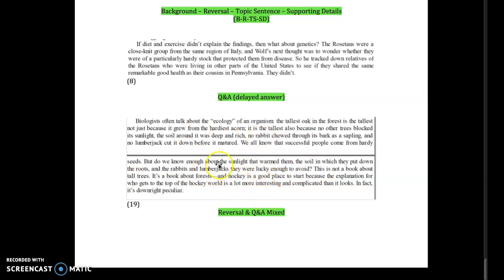So I pulled this paragraph out because it's an example of where, in a sense, the patterns kind of break down, right? They help you a little bit to follow it, but you can't easily say it's this pattern or it's that pattern. But what the patterns do help you do here is see the structure of the paragraph and where it's heading and what it's trying to do, right? Gladwell is trying to tell you that both hardiness and environment impact the tree just like people, right? So the forest has as much impact as the individual tree on its growth. Think of the forest as the environment that is equivalent to the cutoff dates or the culture or the community that a person is in.